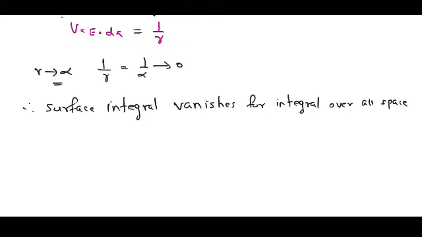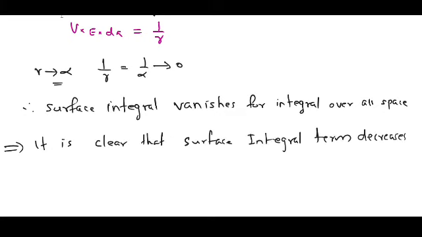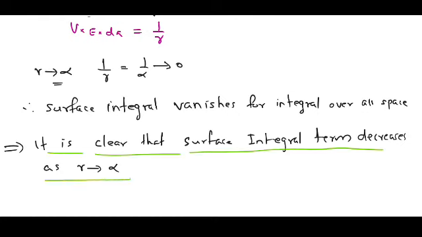Therefore, now we can say that it is clear that the surface integral term decreases as r tends to infinity.